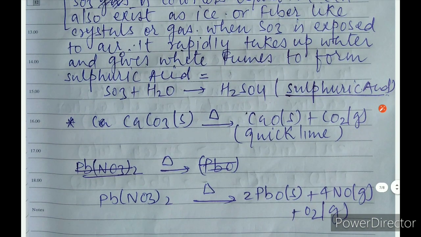And see also here, calcium carbonate, when it is heated strongly, forms calcium oxide as well as carbon dioxide gas. It's also a decomposition reaction. Lead nitrate, when it is heated up, gives you lead oxide as well as nitrogen oxide as well as oxygen gas.